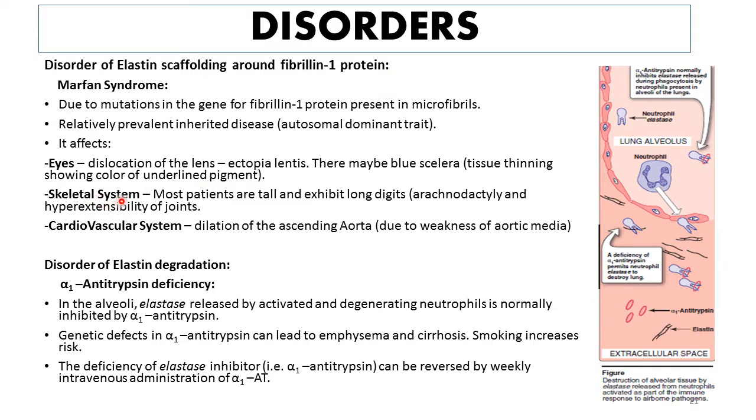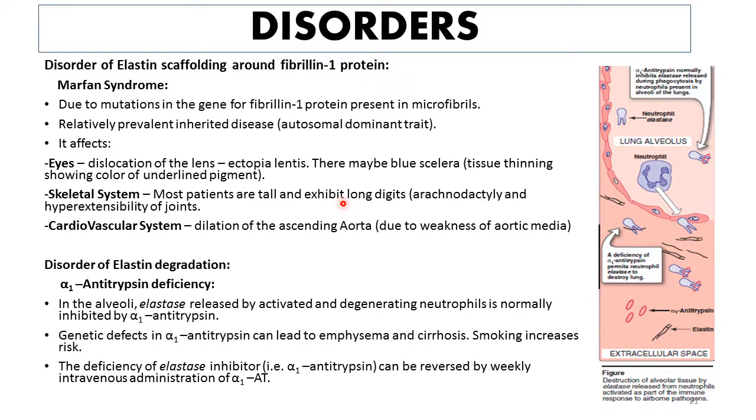In the skeletal system, effects will also be present. Most patients suffering from Marfan syndrome are tall and exhibit long digits, a condition which is known as arachnodactyly, and there will also be hyperextensibility of joints. So whenever you see pictures of patients who are suffering from Marfan syndrome, you will be able to detect arachnodactyly because their digits are quite long and prominent.